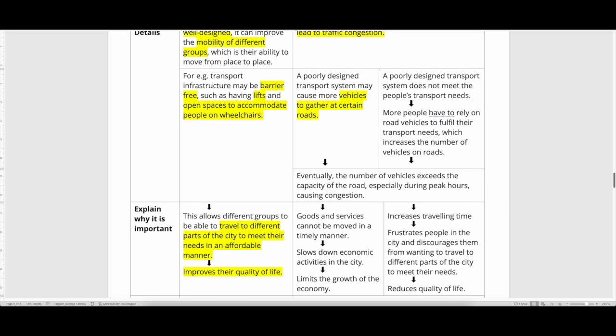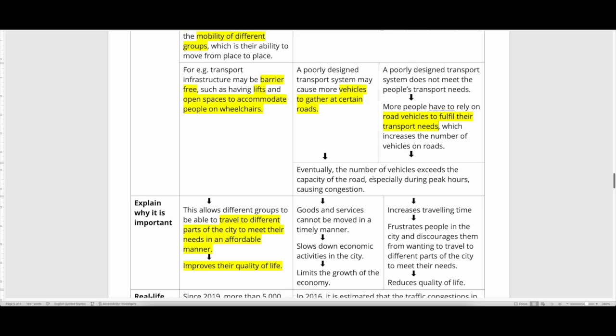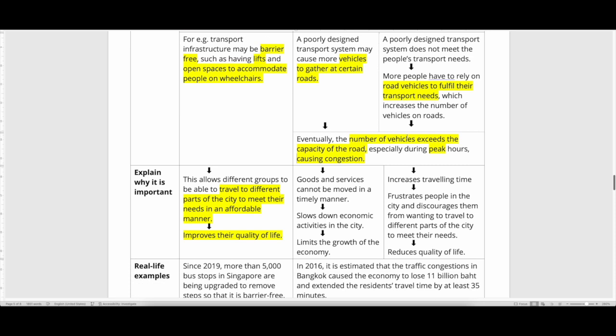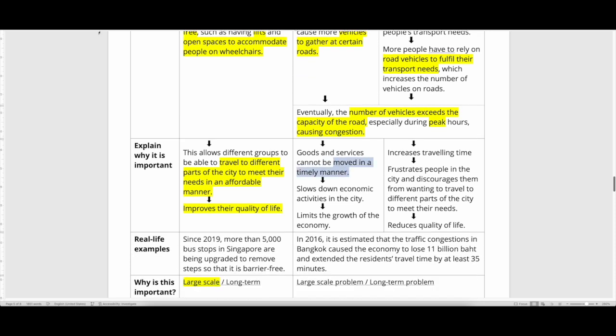And of course, if you don't have a good public transport system, more people have to rely on road vehicles, which takes up even more space on the roads and leads to congestion. So the number of vehicles then exceeds the capacity of the road, which causes congestion, especially during peak hours. What's peak hours? Peak means maximum. This is the time where a lot of people are traveling, especially before work starts and after work ends. With congestion, goods cannot be moved in a timely manner, economic activities are slowed down, and the growth of the economy is limited.